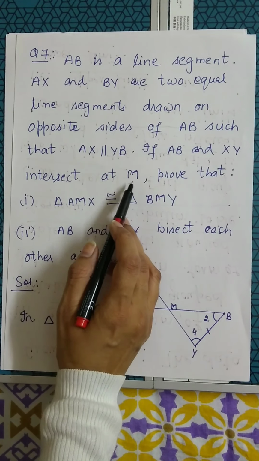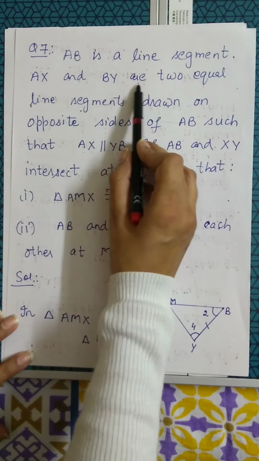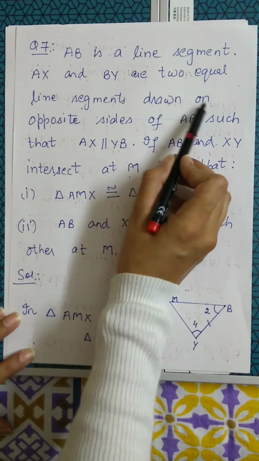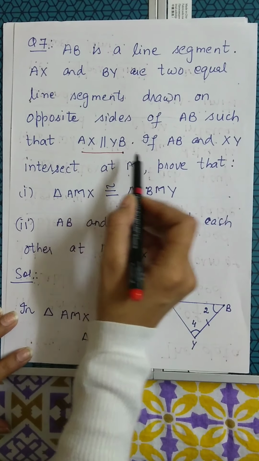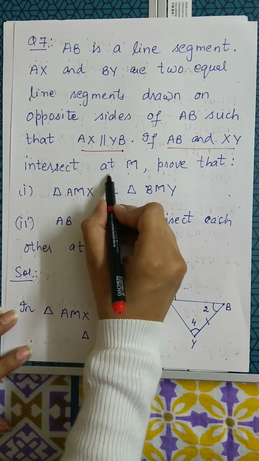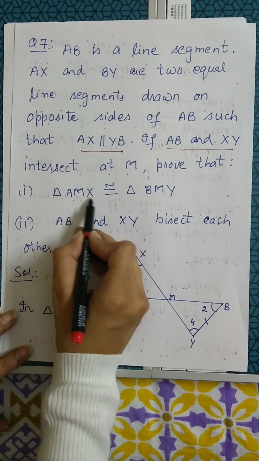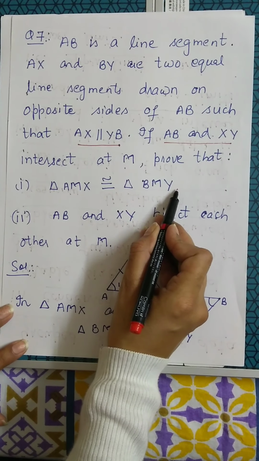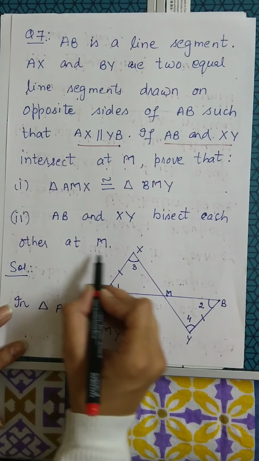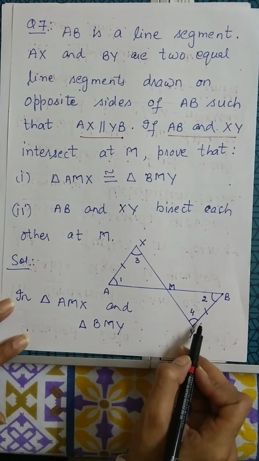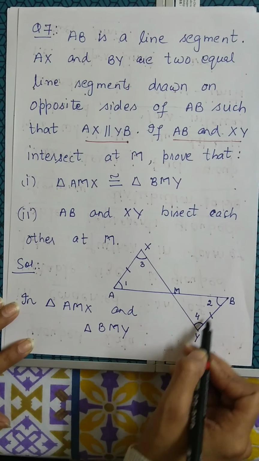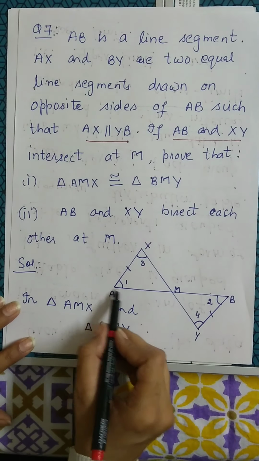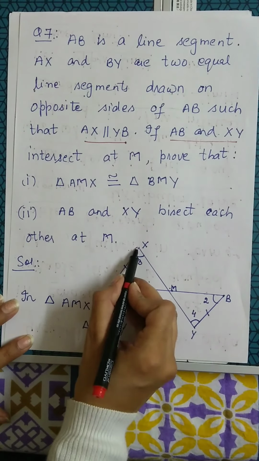Next question. Question number 7. AB is a line segment. AX and BY are two equal line segments drawn on opposite sides of AB such that AX is parallel to YB. If AB and XY intersect at M, prove that triangle AMX is congruent to triangle BMY and AB and XY bisect each other at M. So this is the figure which is given to us. Okay, now what is given? That AX is parallel to BY. And we can see two triangles here, AMX and triangle BMY.